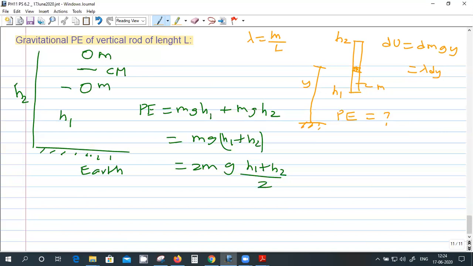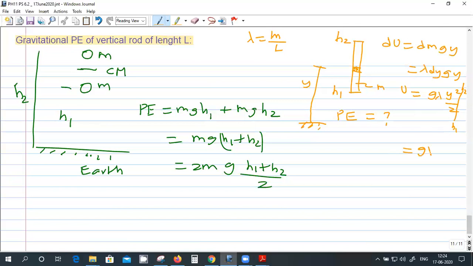So lambda into dy into g into y. The total potential energy is the integral of this. g is constant, lambda is constant, so it becomes y square by 2, and the limits go from h1 to h2.